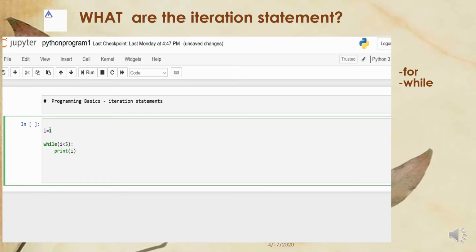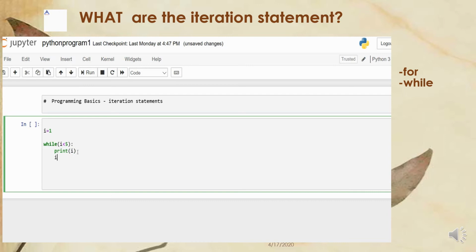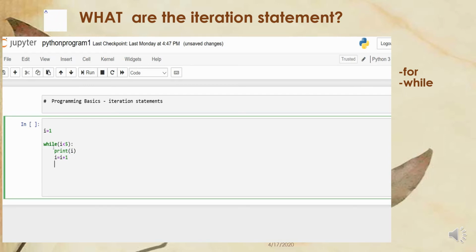So whenever I assign i = 1, i < 5 is true. Whenever the condition is true, the next statements will be executed. Now I am just incrementing the i value, i = i + 1. So in this iteration the loop will continue until the condition is no longer satisfied.